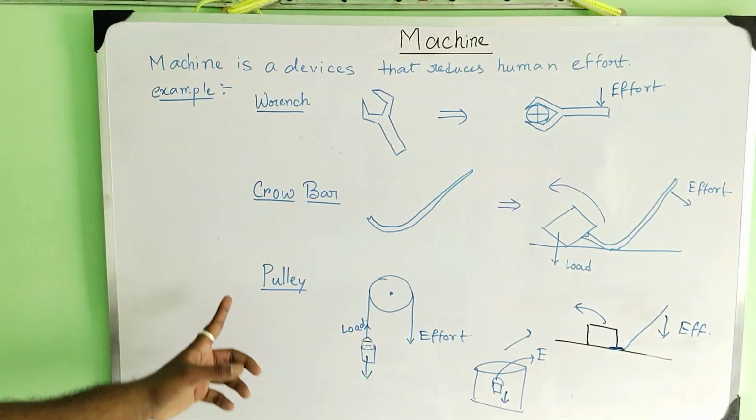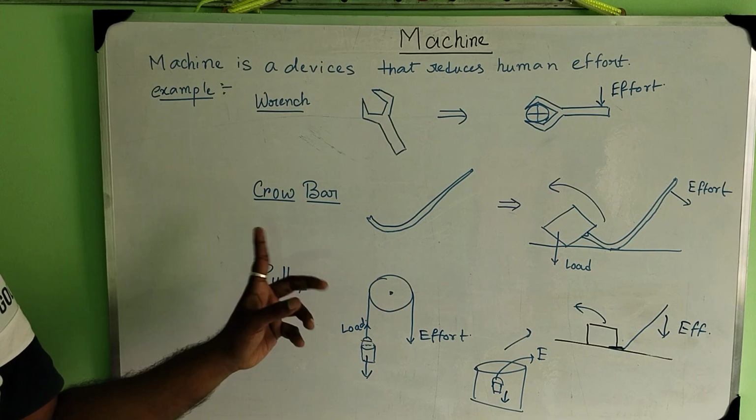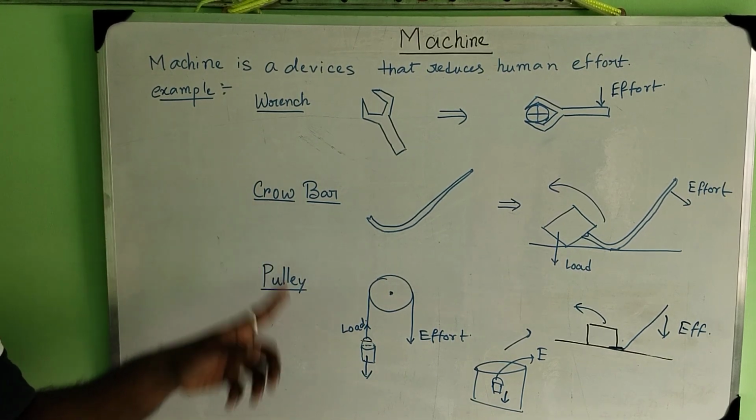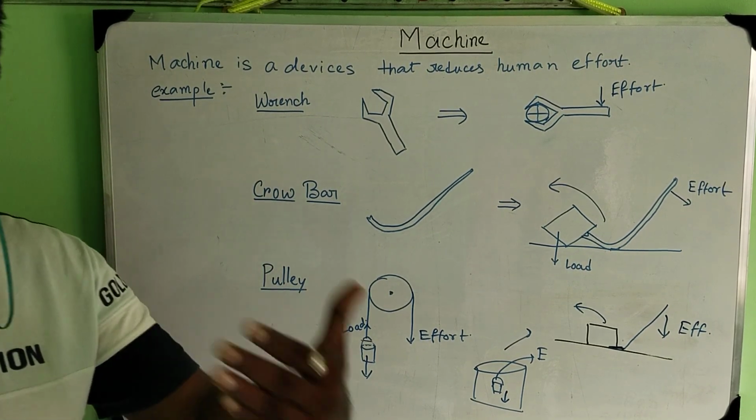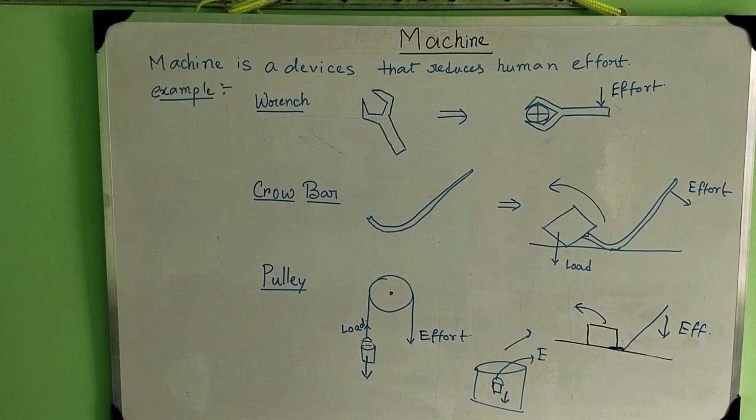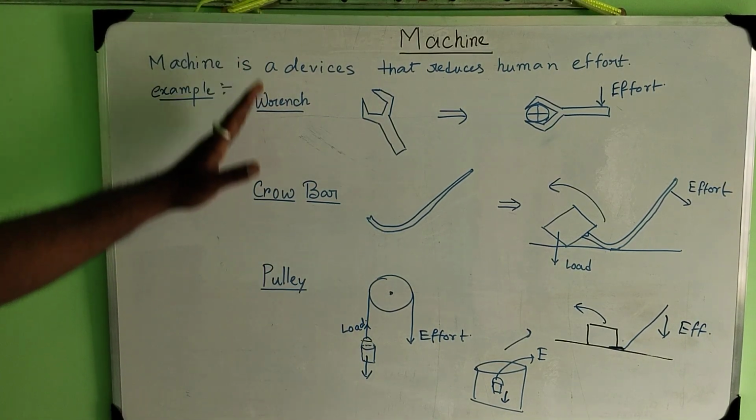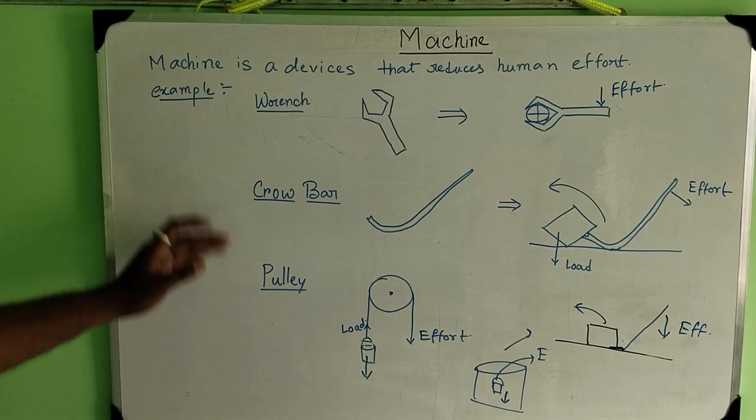So this pulley is also a simple machine which reduces the human effort, or which helps us to do the work. So these are some examples of the machine, where we can